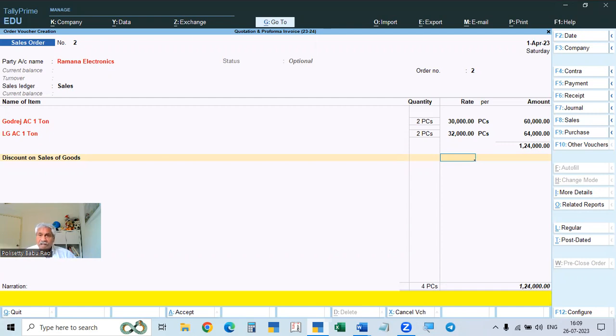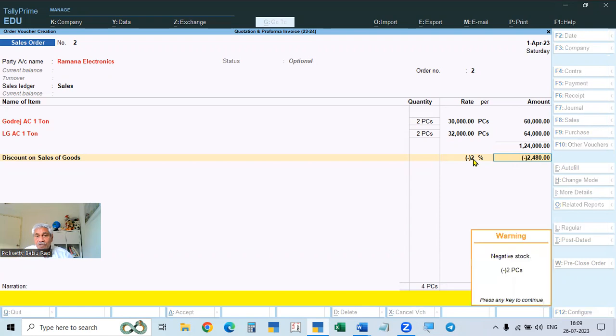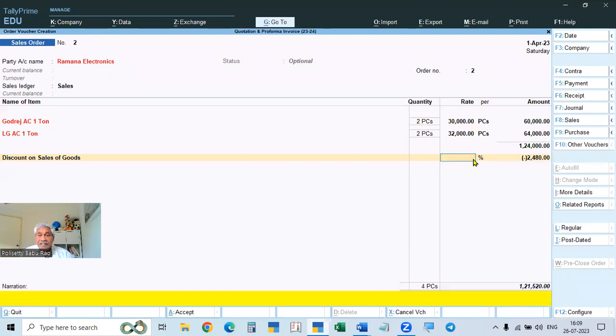Suppose you are giving a percentage, you have to give a minus symbol, minus 2%, and it automatically calculates. Or without the percent, you can directly give an amount, for example minus 2,500. Either that or minus 2% or 2.5%, it automatically calculates.